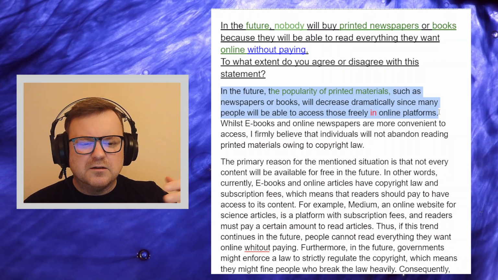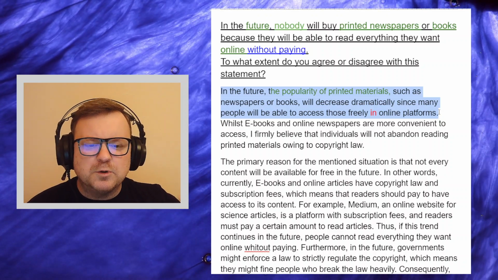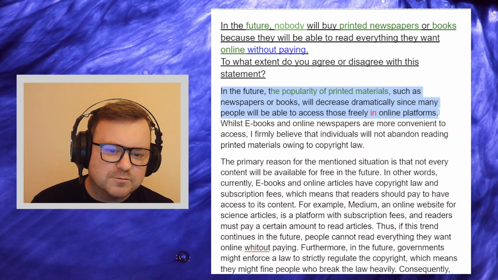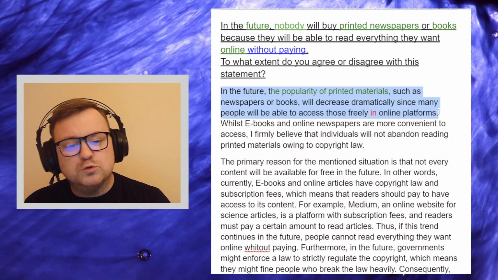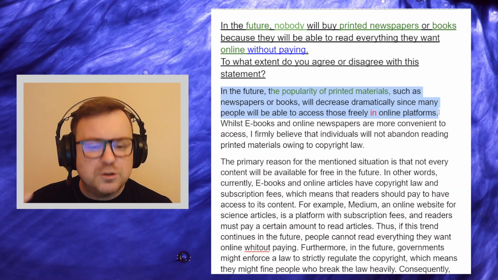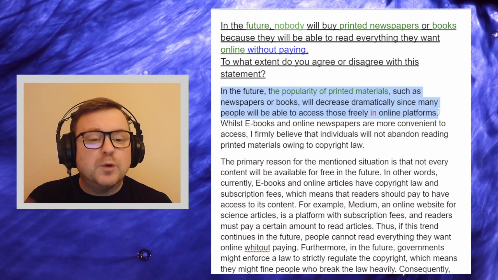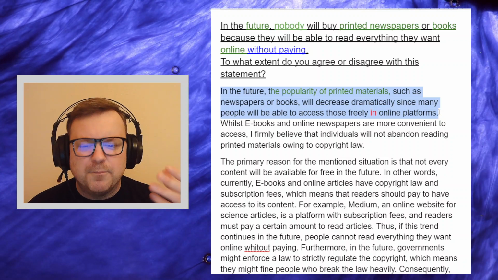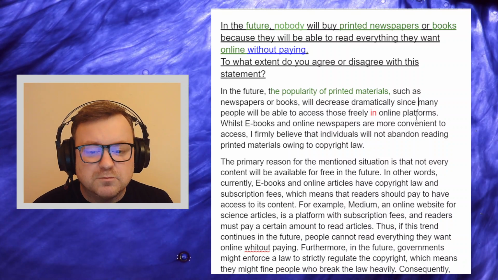Something like nowadays there are those who, or in the past, people always used printed materials to get their news or to read. But nowadays there are more and more people who are using online platforms. Some people believe that in future everyone will use online platforms, right? So I like a bit of background information before I attack the question. But okay, the paraphrase is suitable.